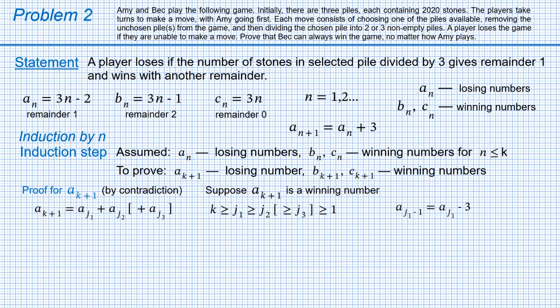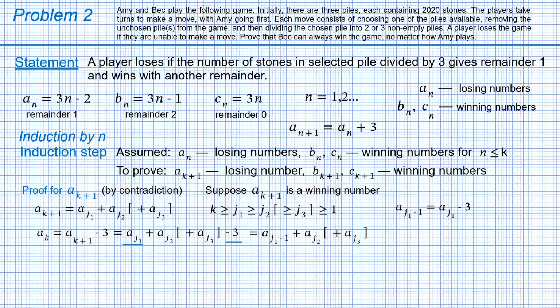Let's write the expression for a_k. a_k equals a_(k+1) minus 3, which is a_(j1) plus a_(j2) plus maybe a_(j3) minus 3. However, as we've seen before, subtracting 3 from a_(j1) gives a_(j1-1). Therefore, a_k is a_(j1-1) plus a_(j2) plus maybe a_(j3).